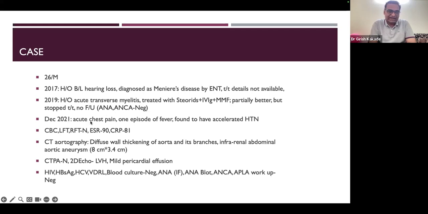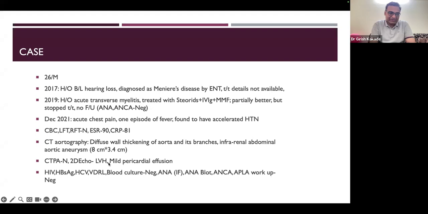In December 21, he had acute chest pain, one episode of fever, and was found to have accelerated hypertension. The BP was very high, he got admitted under a cardiologist. His investigation showed high ESR and CRP. So CT aortography was done. Young male with accelerated hypertension and high ESR CRP. CT aortography showed diffuse wall thickening of aorta and its branches, infrarenal abdominal aortic aneurysm. So there was an aneurysm also.